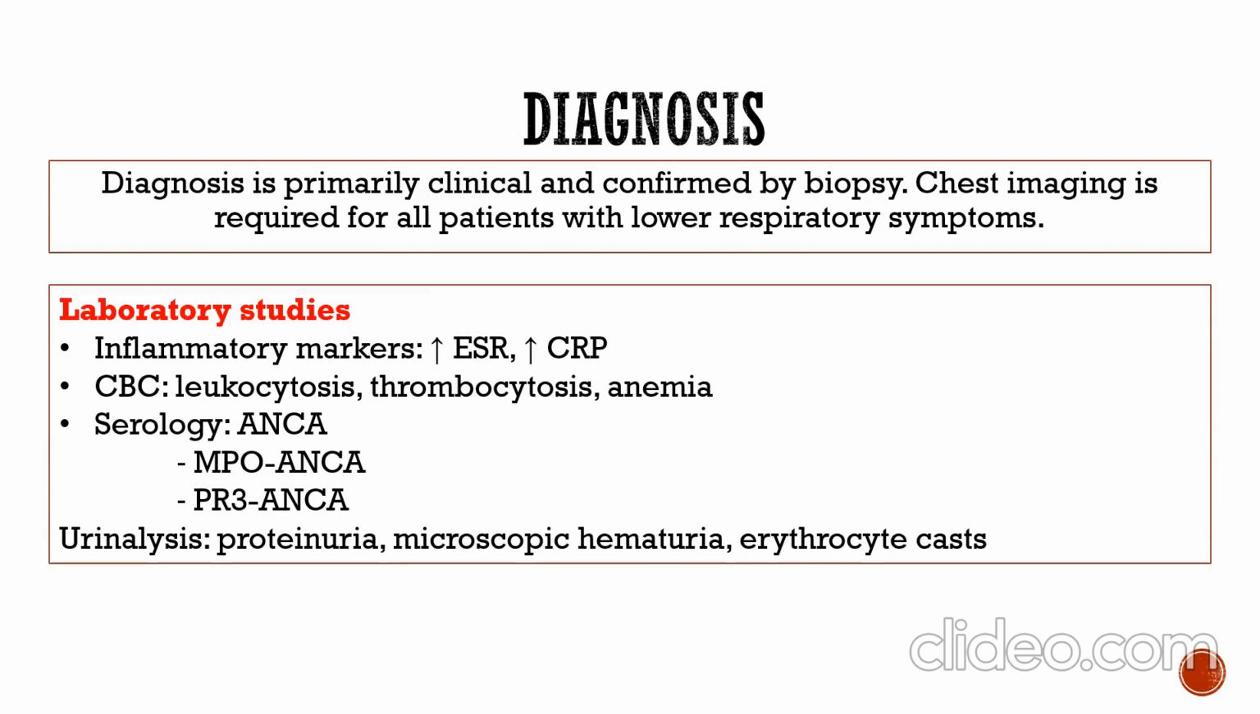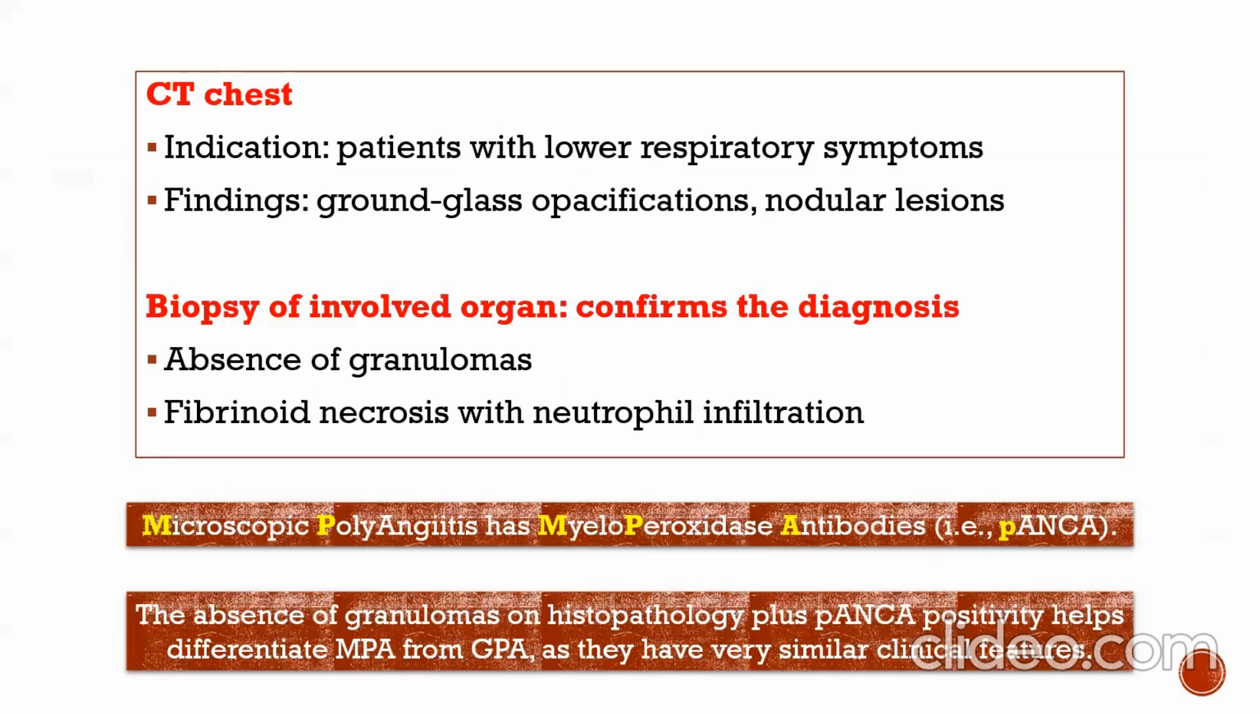Laboratory studies include inflammatory markers: increased erythrocyte sedimentation rate and C-reactive protein. CBC: leukocytosis, thrombocytosis, and anemia. Serology: antineutrophil cytoplasmic antibodies, ANCA, which are myeloperoxidase (MPO) and proteinase 3 antibodies. Urinalysis shows proteinuria, microscopic hematuria, and erythrocyte casts. CT is indicated for patients with lower respiratory symptoms, with findings of ground-glass opacification and nodular lesions. Biopsy of the involved organ confirms the diagnosis.